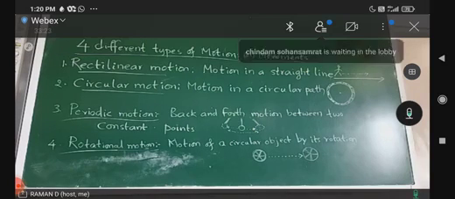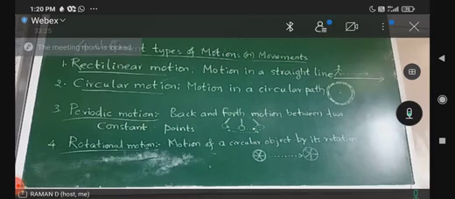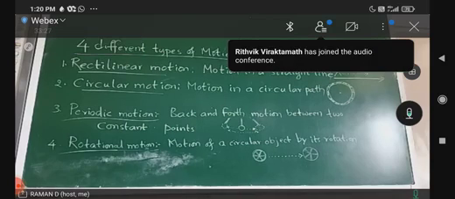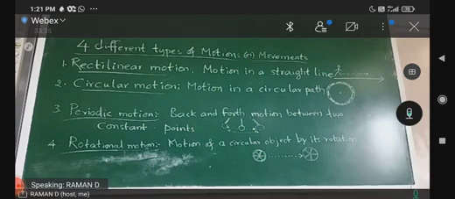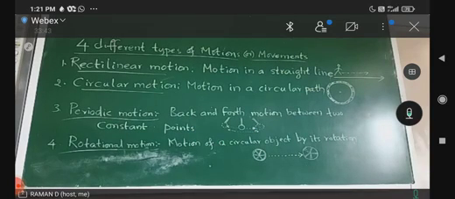If you take the blades of a fan, they move in a circular way. And the hands of a wall clock also move in a circular way. So this is how circular motion is exhibited by different subjects and objects.